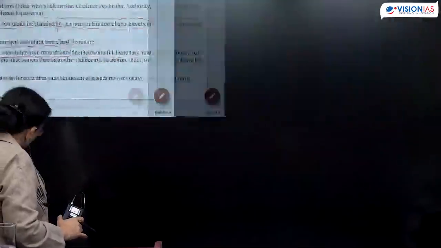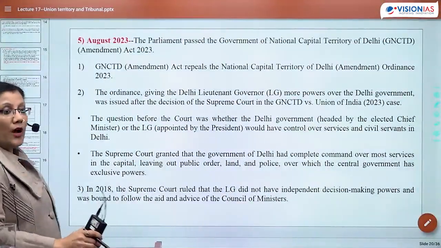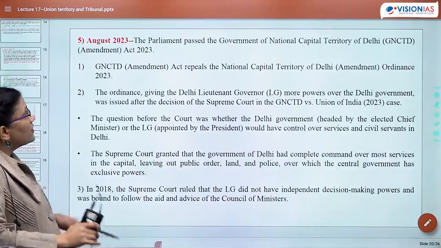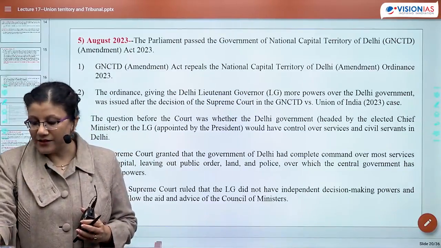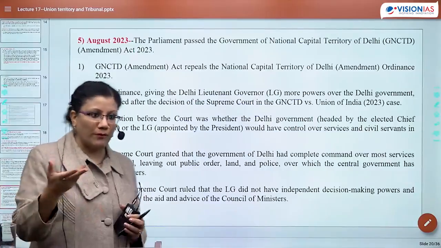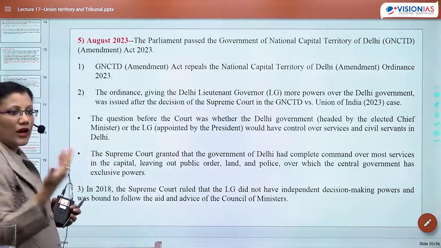This ordinance came out. No doubt it was put under scrutiny. तो अब ये मई में आया ordinance. And after the ordinance was made, it was put in the form of a bill before the parliament, and parliament passed this particular act in 2023.